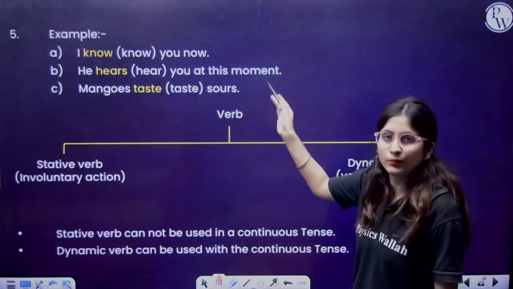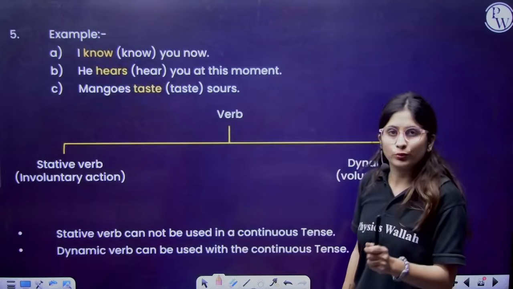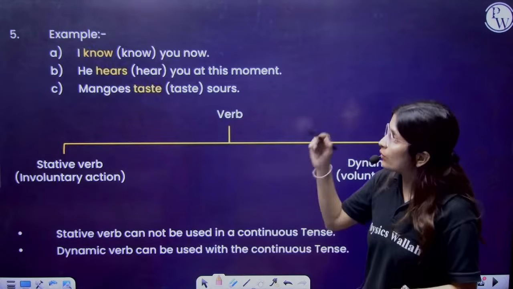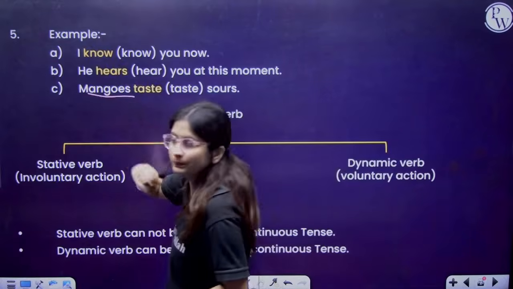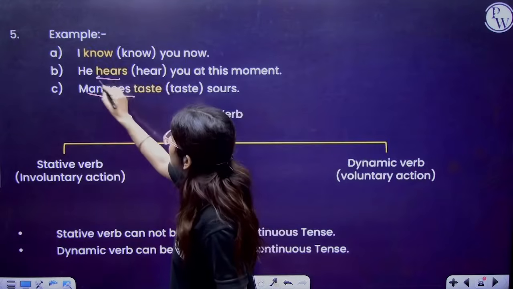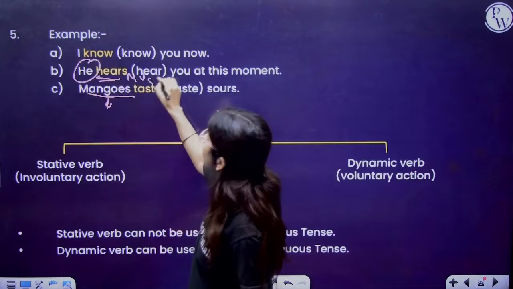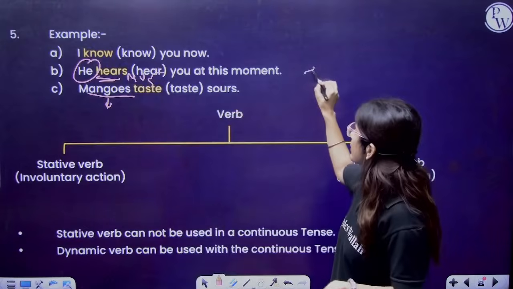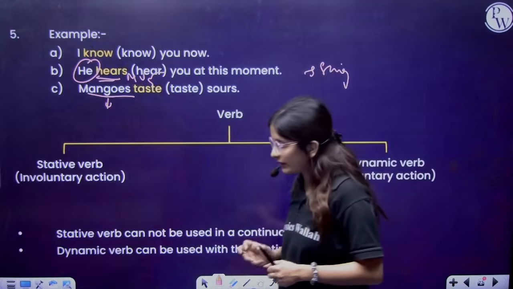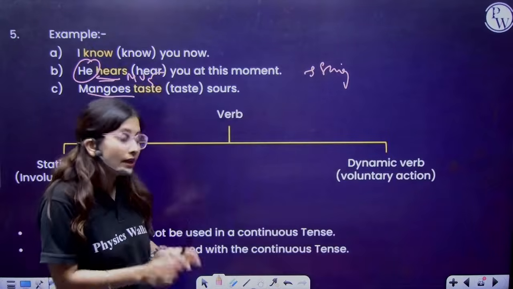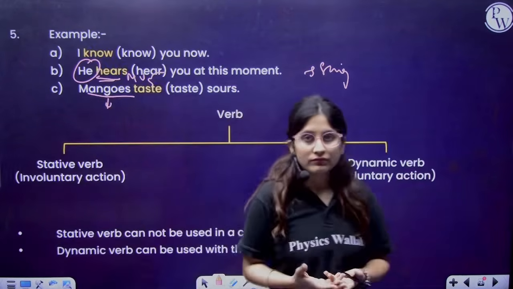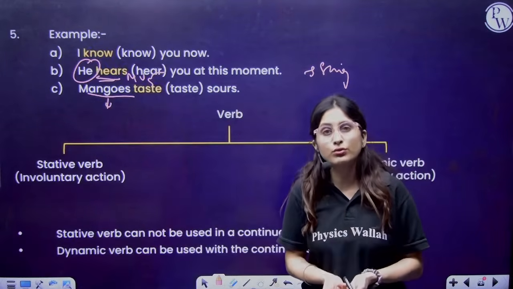Now examples: I know you. He is here at this moment. Mango tastes sour. Now see, these are what? Objects. We are talking about mango. He, this is the third person, so that is why the main verb in the fifth form is written, because it is singular. Now a verb can be a stative verb, that is an involuntary action, and a verb can be a dynamic verb, that is a voluntary action. Voluntary means you are doing it yourself. Involuntary means you are forced to do the same.